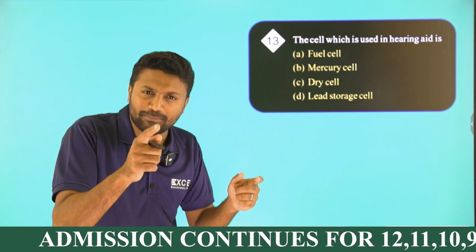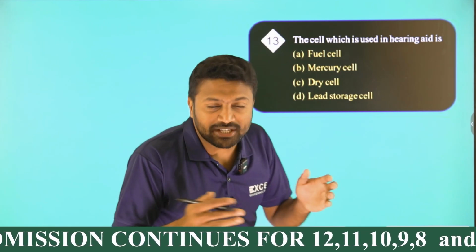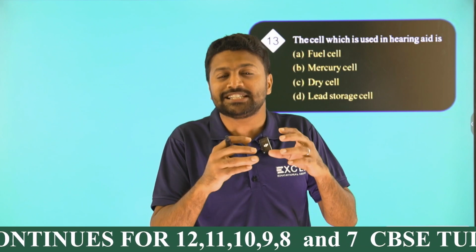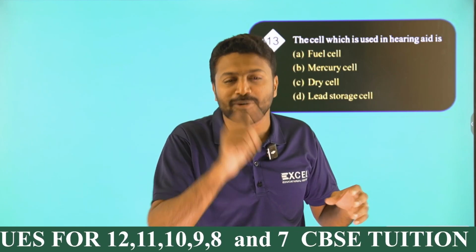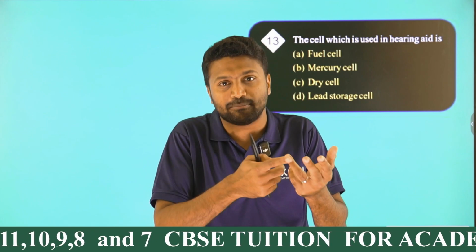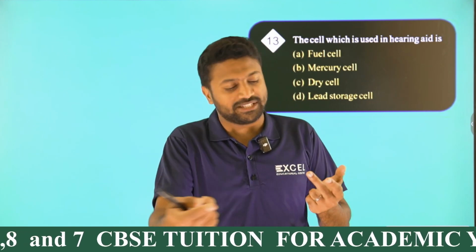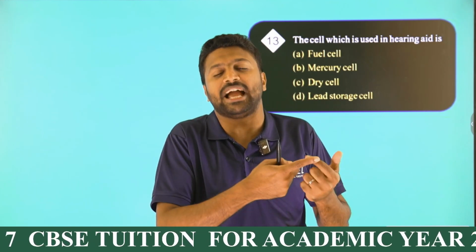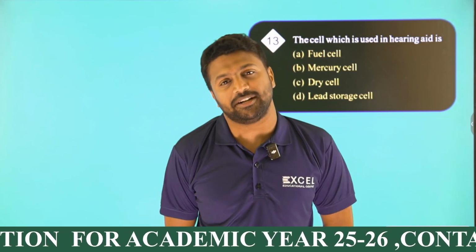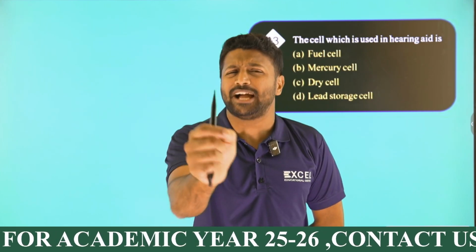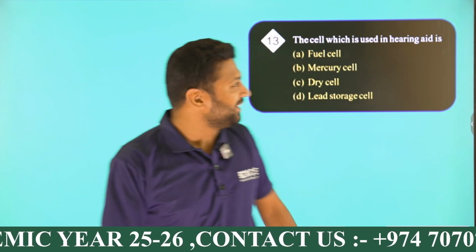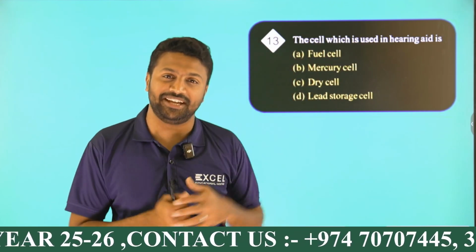See, I told you in my starting, we have 2 types of cell called primary cell and secondary cell. Non-rechargeable one is primary, rechargeable one is secondary. Examples of primary cells are dry cell, mercury cell. Examples of secondary cell are lead storage cell and nickel cadmium, whereas fuel cell is neither primary nor secondary. They will ask either anodic or cathodic of any these 5, damn sure. Go through that, okay. Anyway, here given cell used in hearing aid.